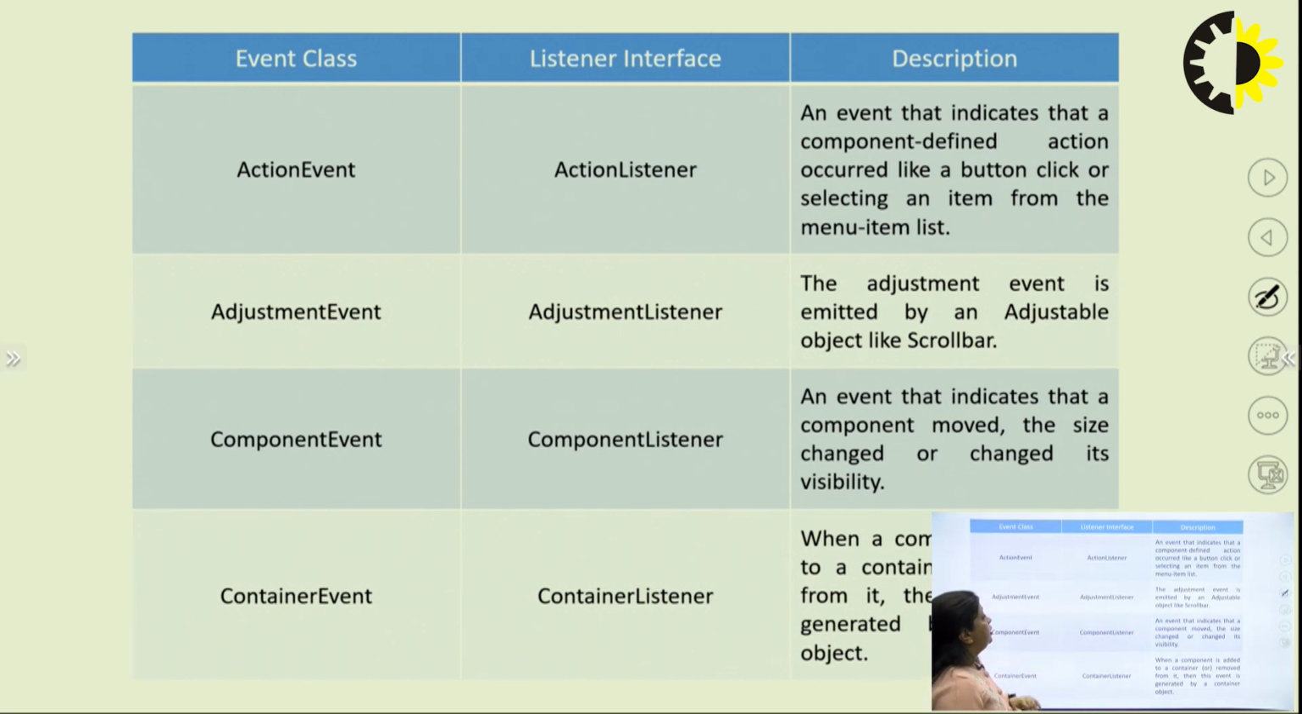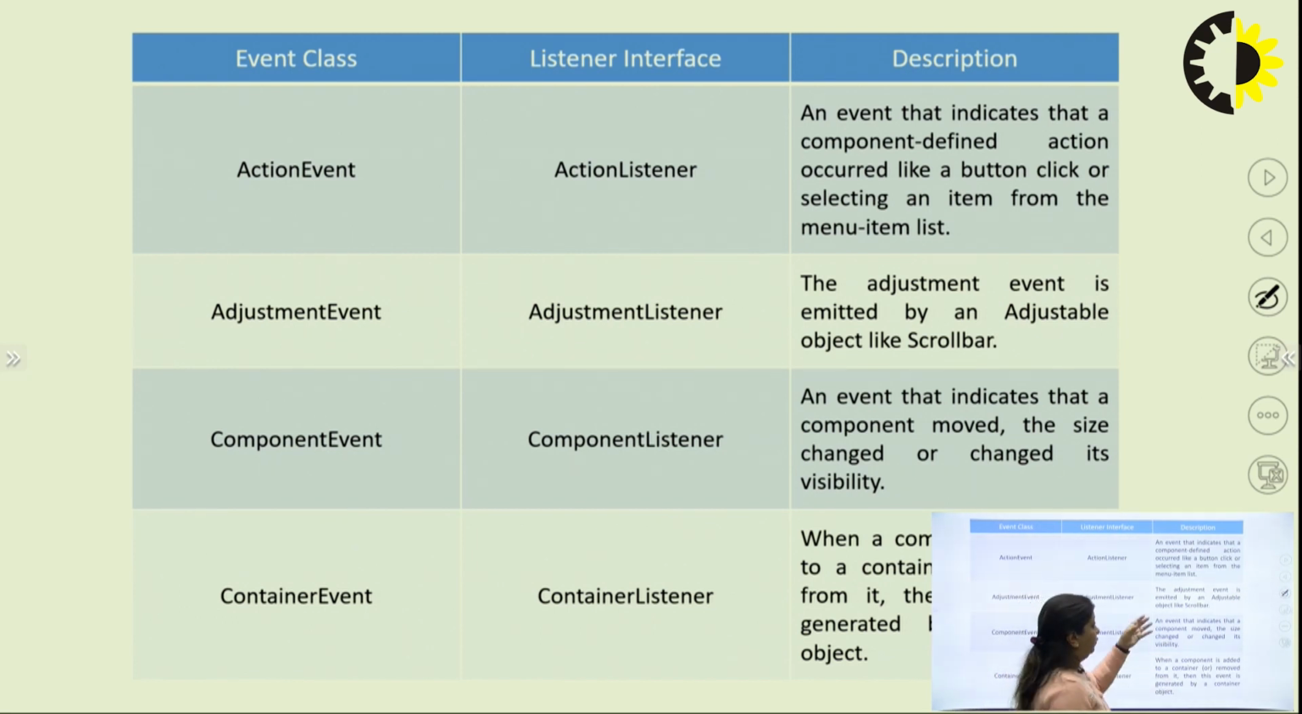Now moving to the second event class, we have the adjustment event class, and the interface over here is adjustment listener. So whenever there is an event which is generated due to a scroll bar, because a scroll bar changes the adjustment value, due to which the event is generated.